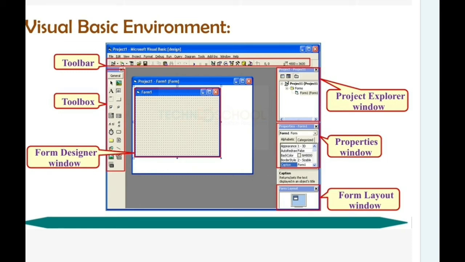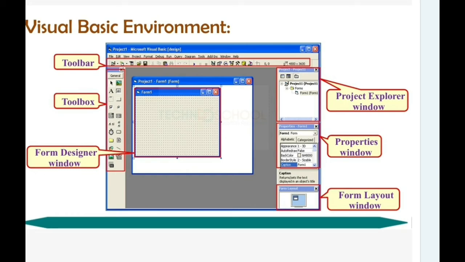I have already explained in my previous videos what is software, what is a program, what is front-end of the software, how to design front-end, and I have explained about back-end. Back-end means database applications using MS Access, Oracle, SQL programming. Using these programming languages, we can create database applications. The software is a combination of front-end design and back-end design.